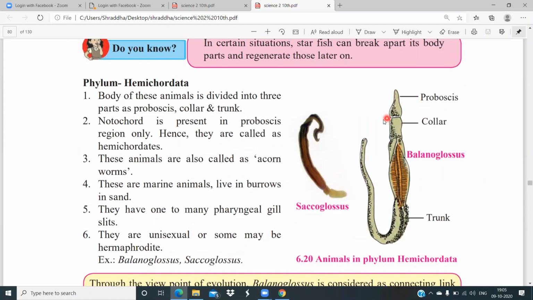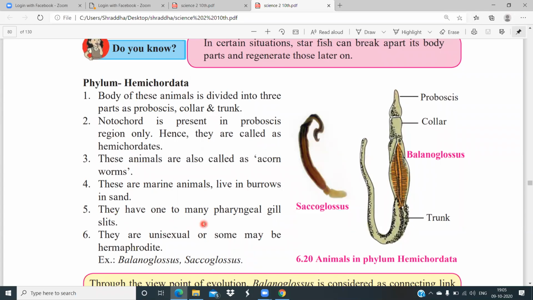What are they known as? Hemichordates. Now these animals are also known as acorn worms. These are marine animals, living in burrows in sand. They are marine in nature. They live in marine water and live in burrows. Burrows means they remove some soil, make a hole, and stay in it under the water.